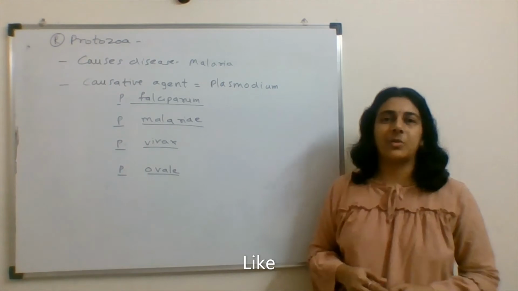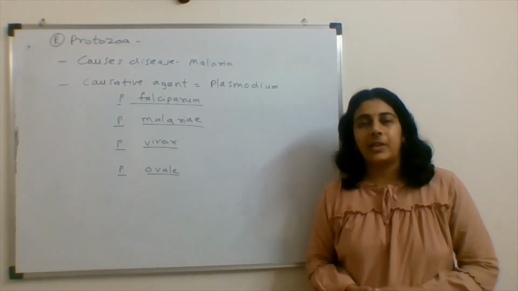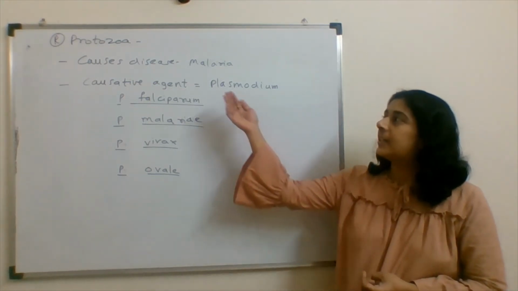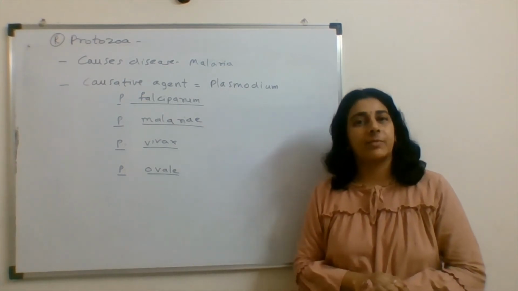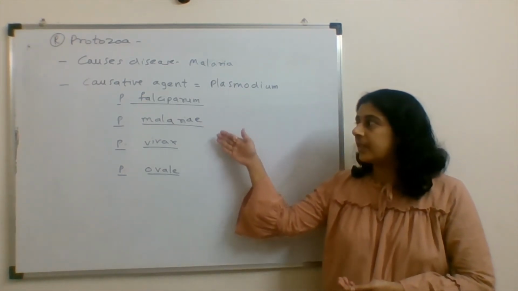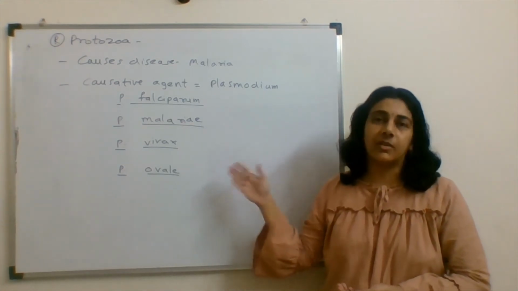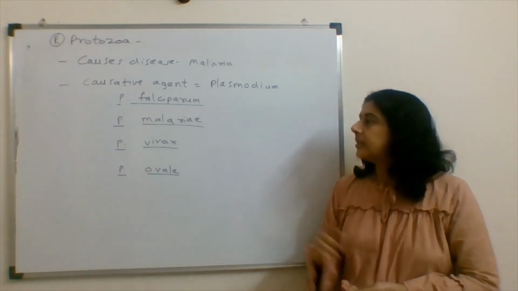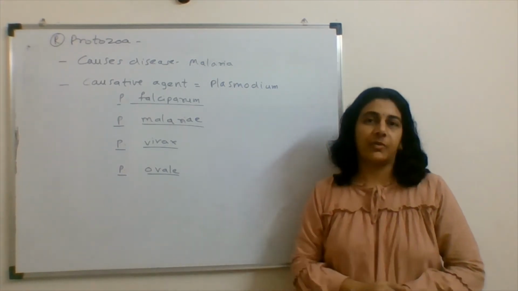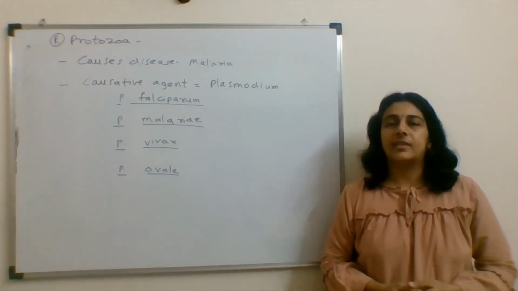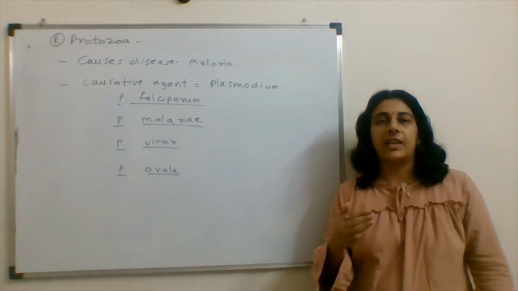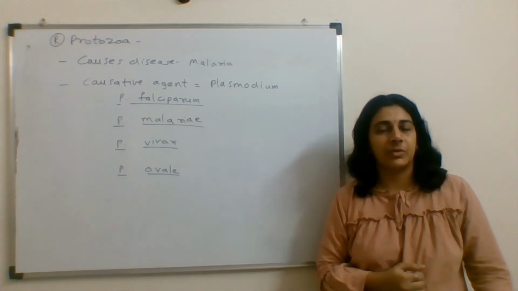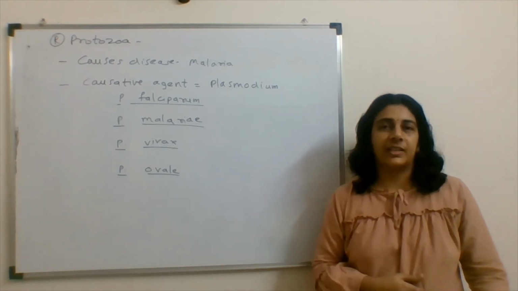Then the next one is protozoa. Protozoa are unicellular organisms. These can cause malaria in humans. The causative agent is Plasmodium here. There are different species which can cause malaria: Plasmodium falciparum, Plasmodium malariae, Plasmodium vivax, Plasmodium ovale. So these different species can cause malaria. Half of the life cycle is present in humans, whereas the other half is present in the mosquito. So let's have a look at the life cycle of this Plasmodium.